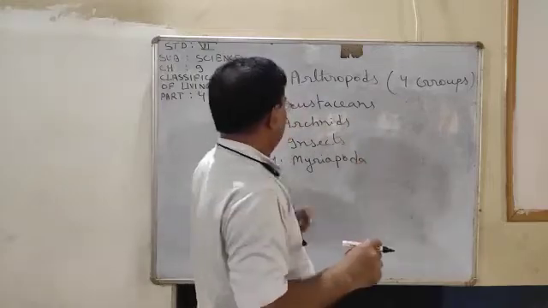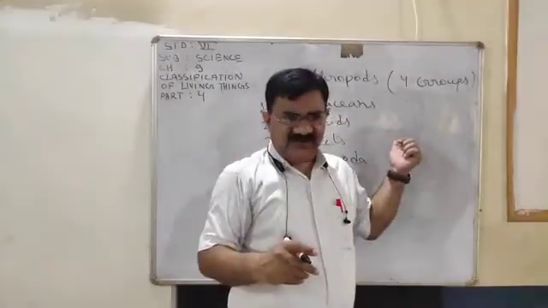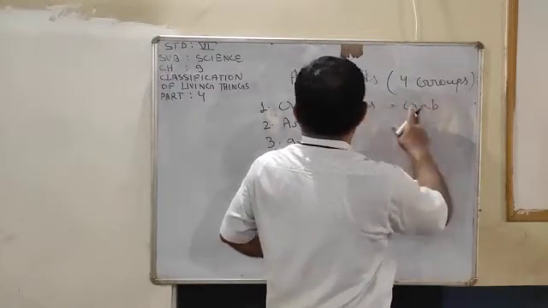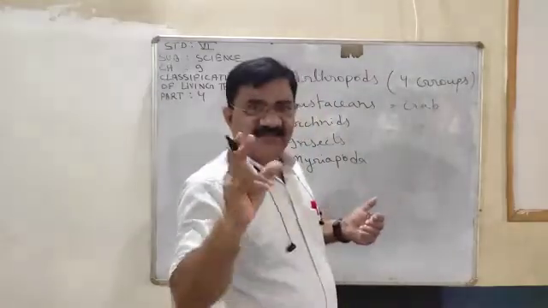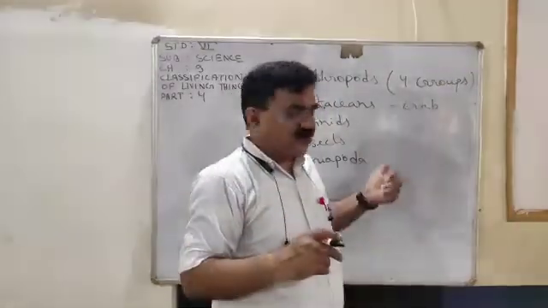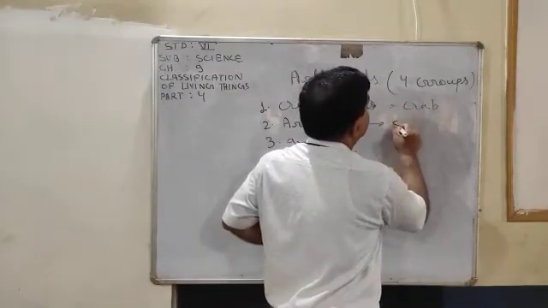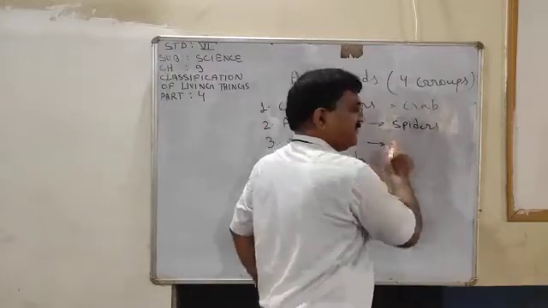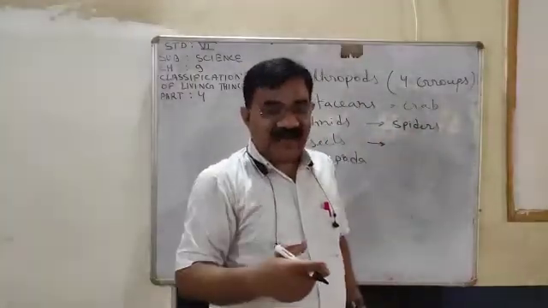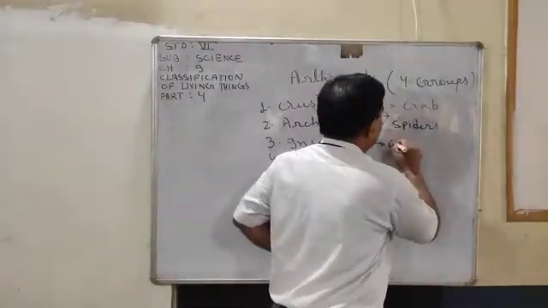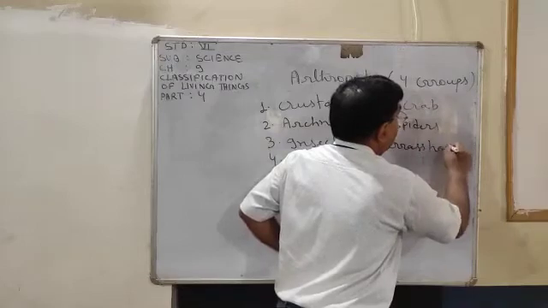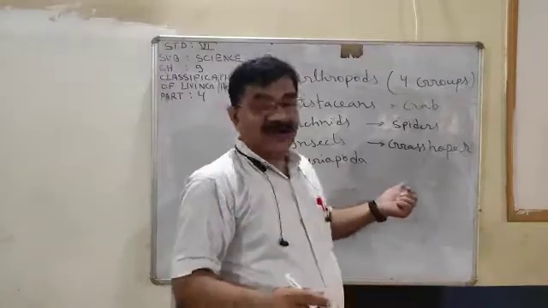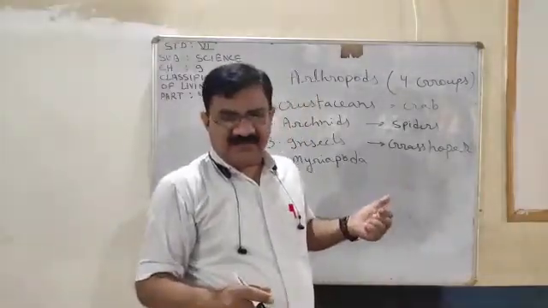And let us discuss one example for each. Crustacean, crabs. Crabs come under crustacean. You have seen crabs. Next, arachnids, spider. Insects, many insects you know, like grasshopper, beetle. Myriapoda, in myriapoda come centipedes.